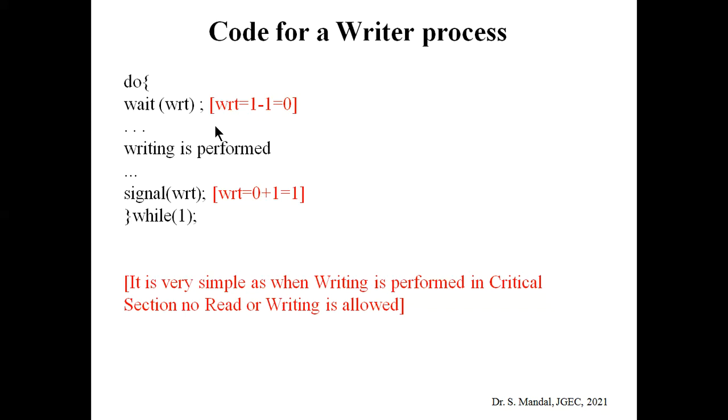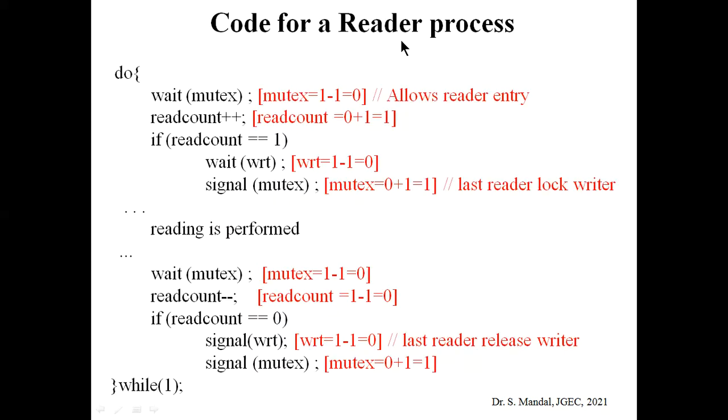Now the value of wrt becomes 1 again. When the value of wrt becomes 1, it means another writer can access the file, or readers can read the respective file. That is the function of wrt. It indicates that the next process can be executed, which may be either a writer or a reader.